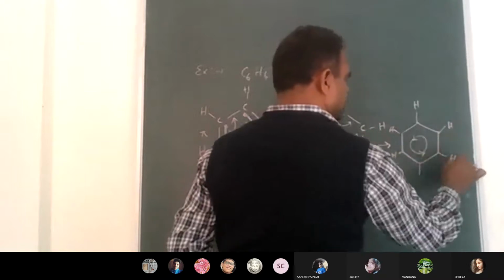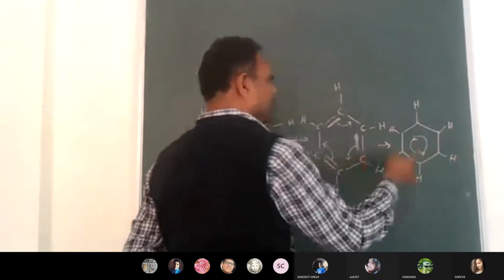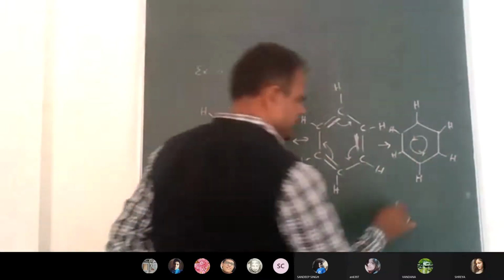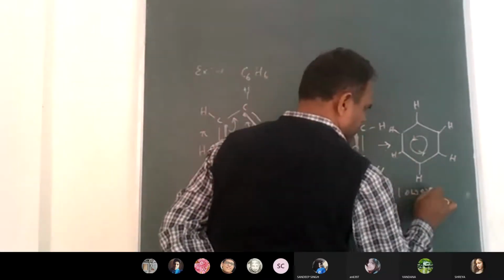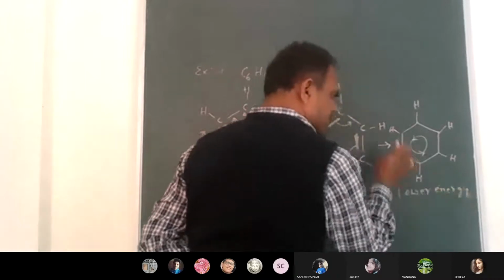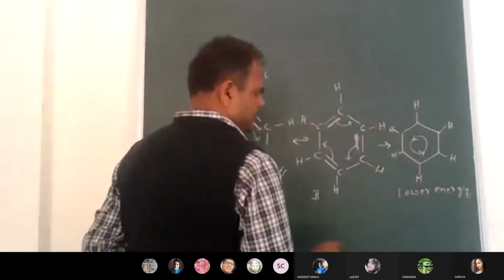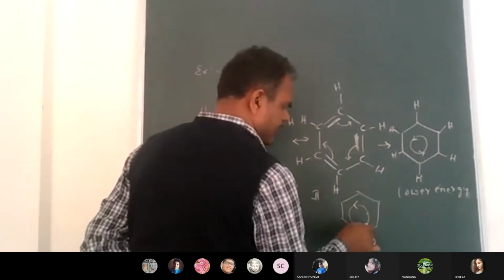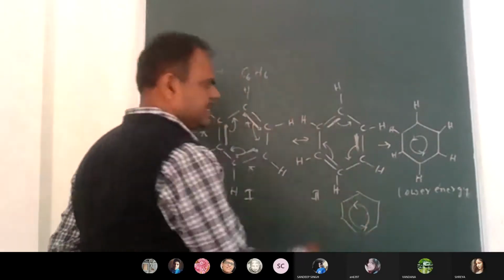The resonance hybrid will always have lower energy than the canonical forms. Lower energy means stable. So this is called the resonance hybrid. In the benzene ring, within the ring, we show a circle with an arrow mark. What does this arrow mark indicate? Circle.